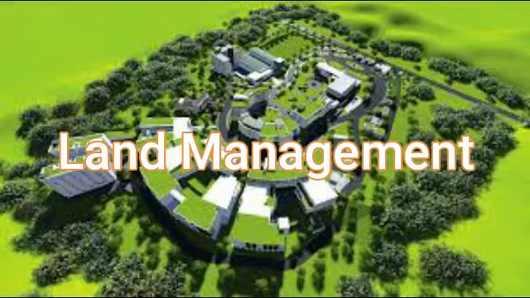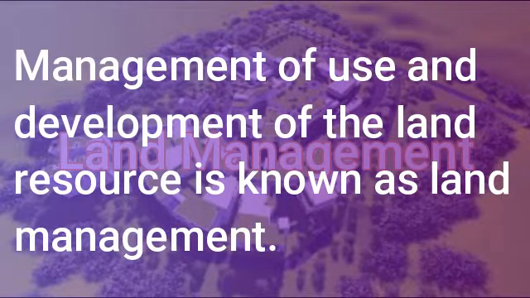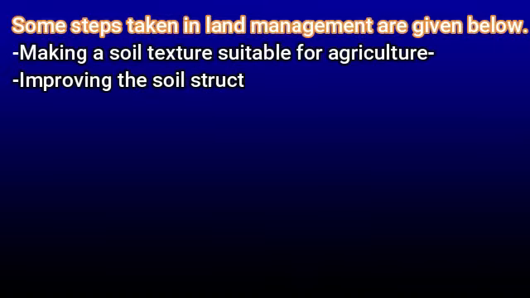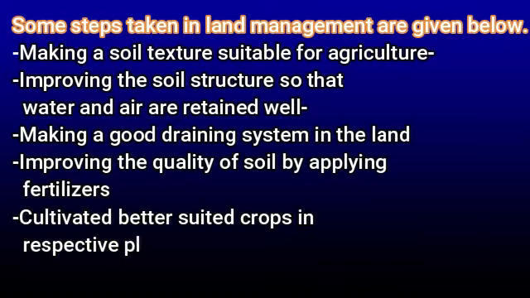Now we discuss land management. Management of use and development of the land resources is known as land management. Some steps taken in land management are given below. Making a soil texture suitable for agriculture. Improving the soil structure so that water and air are retained well. Making a good draining system in land. Improving the quality of soil by applying fertilizers. Cultivating better suited crops in respective places in the land.